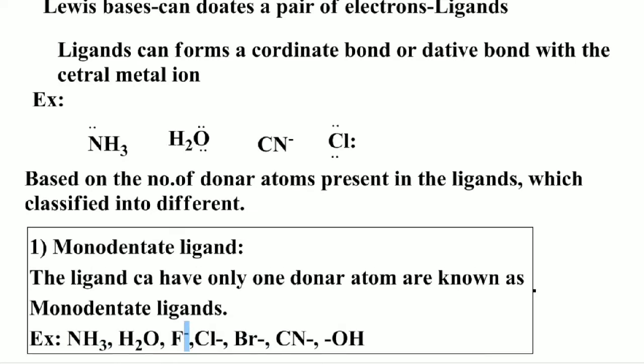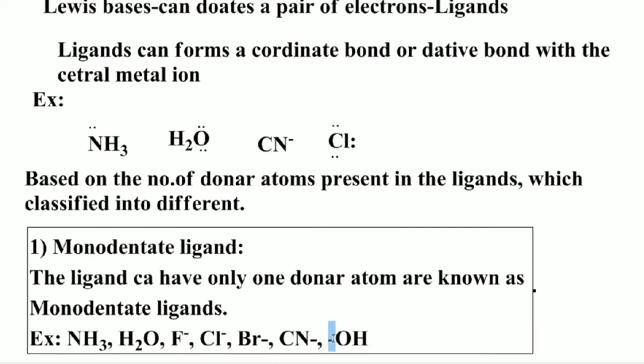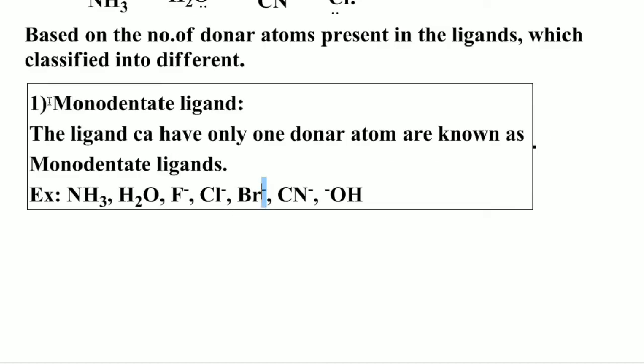Like these, neutral molecules or anions can act as ligands. A monodentate ligand should have only one donor atom.